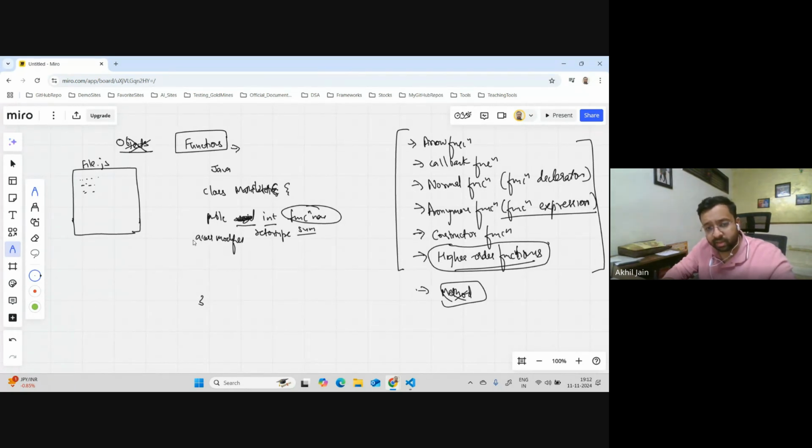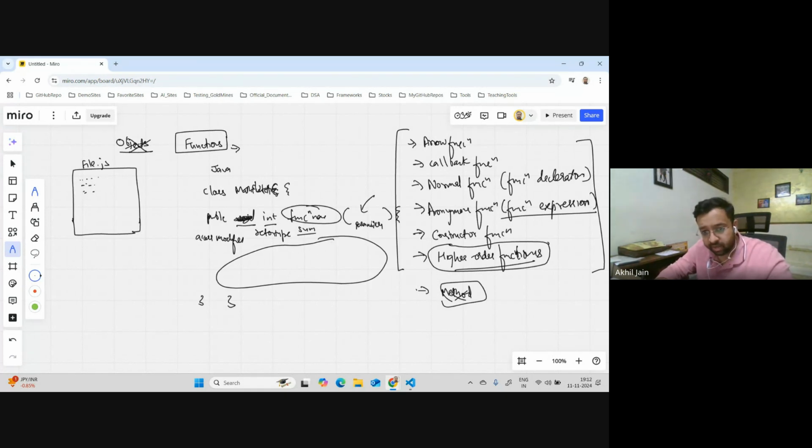Access modifier, but again, this is with respect to the class where we are in, right? And what we do is we open the brackets, we provide, I don't remember what we call it, arguments or parameters. I think we call it parameters, I believe, over here. So this is what we provide. Then we open the braces, and this is the body of the function. Whichever logic you want to write, you will write.